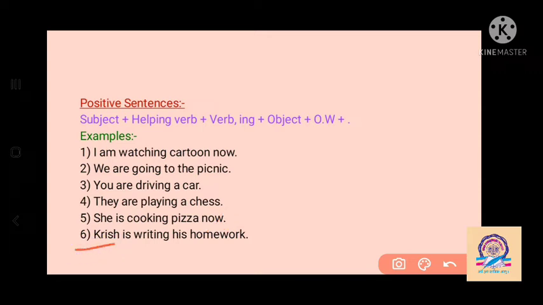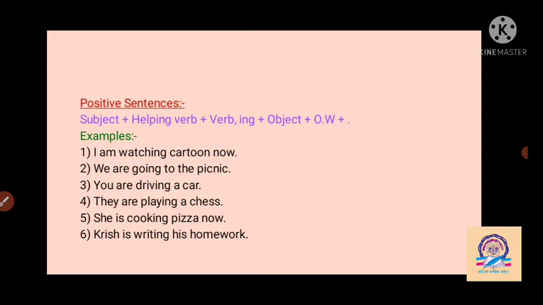Chris is one single noun. With Chris we have to use is as a helping verb, and change write into writing, verb plus ing. His homework is an object, and last we have to put the full stop here. So we can say that if the subject is I, then we have to use am and verb ing here.